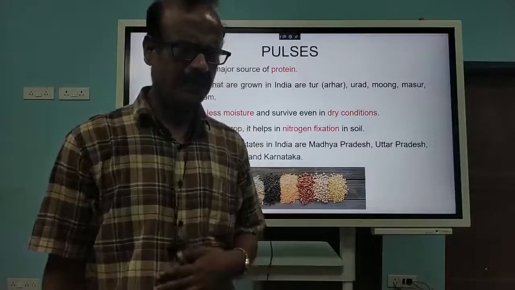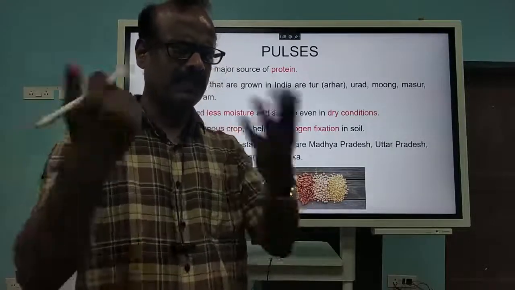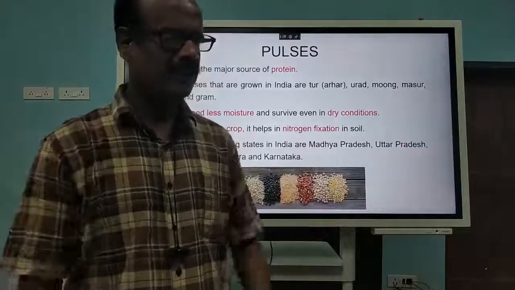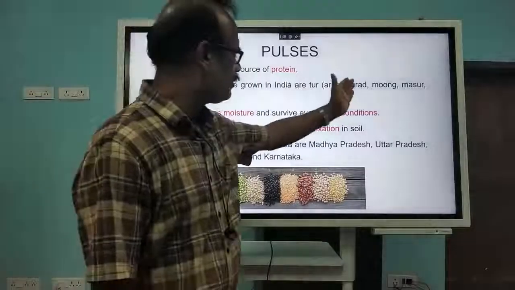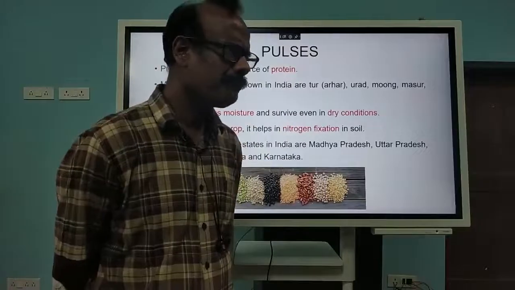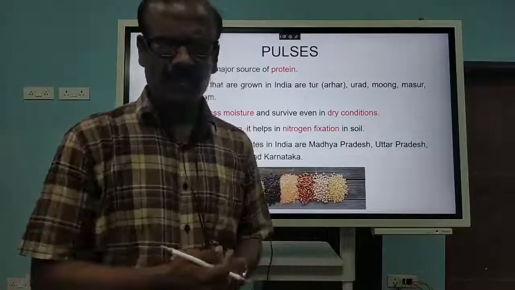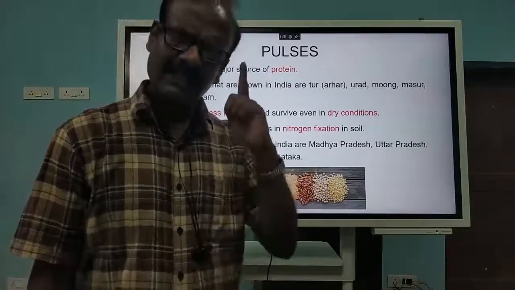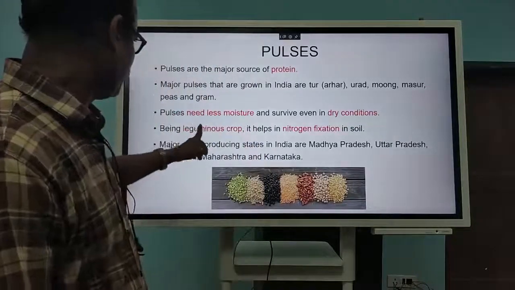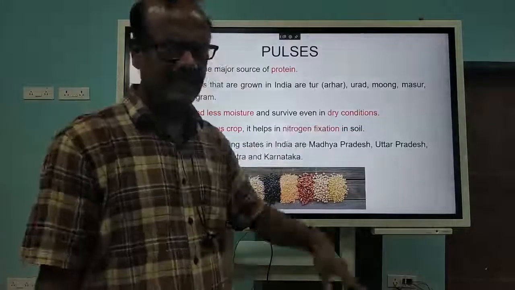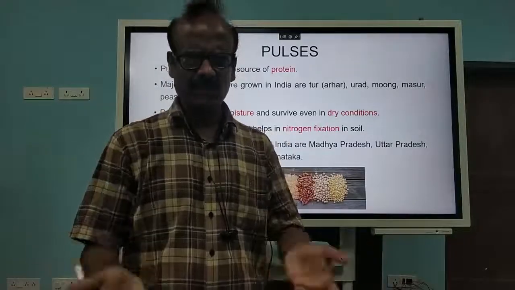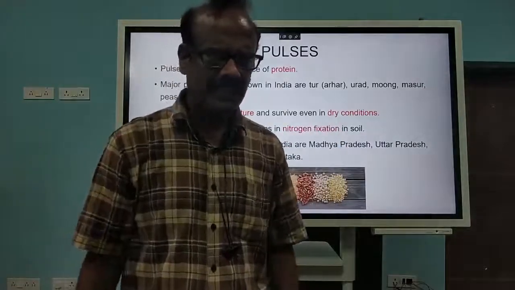If you go to the shop and ask the shopkeeper to give 1 kg of pulses, what will he say? He will ask you which one you want: tur dal, urad, moong, masur, peas, gram, like that. So many varieties of pulses are there, and we have to tell him which one we want. These pulses are also very rich in protein, no doubt in that, and that's why they are used by vegetarians. Vegetarians regularly consume pulses to compensate the protein requirement.